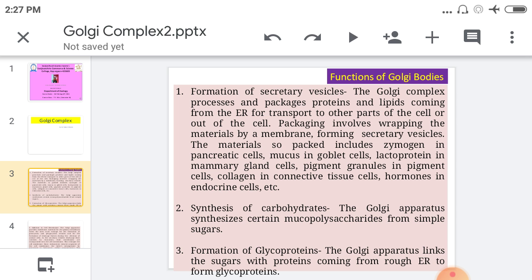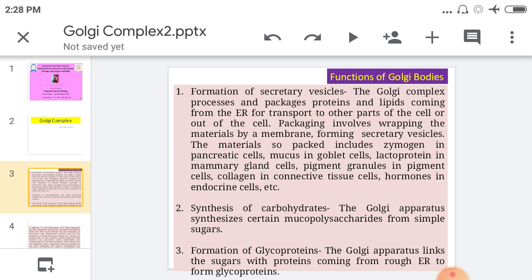This vesicle is called the secretory vesicle, and this packaging work is carried out by the Golgi complex or the Golgi bodies. So the Golgi bodies have the function of forming secretory vesicles, because they pack this material or protein into a membrane, forming one vesicle. That's why this is a function of the Golgi bodies.